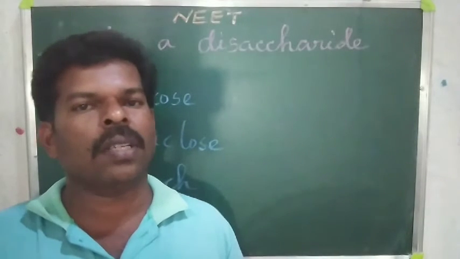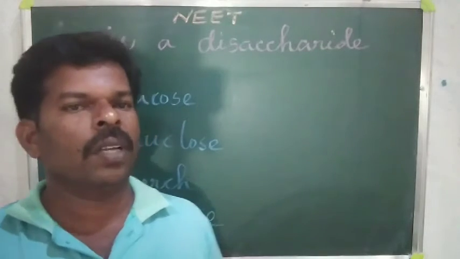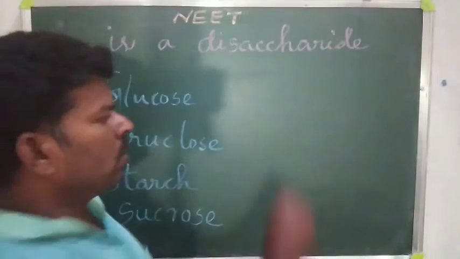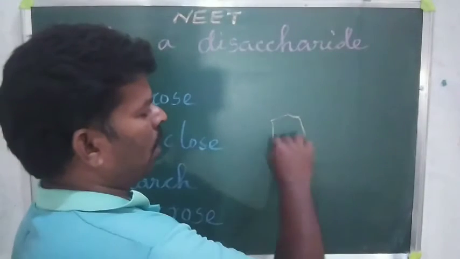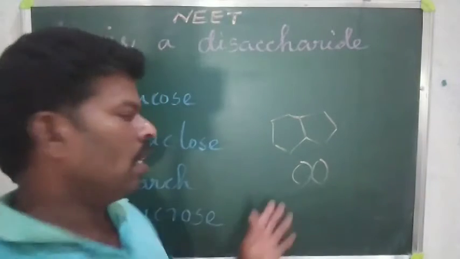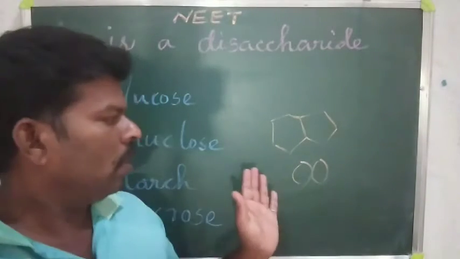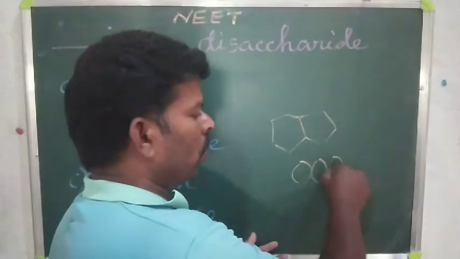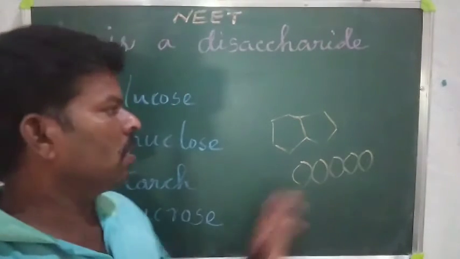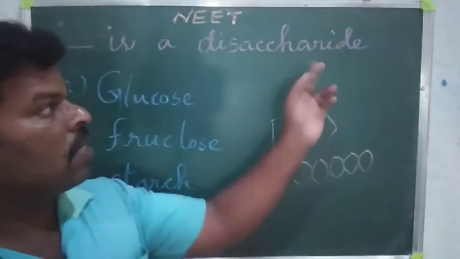They are polymers and monomers. What is meant by polymers and monomers? A single unit is a monomer, like a single chain link. More than one unit is called polymers. Here, dash is a disaccharide.